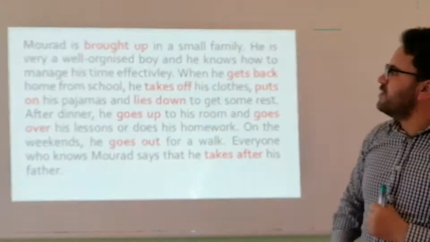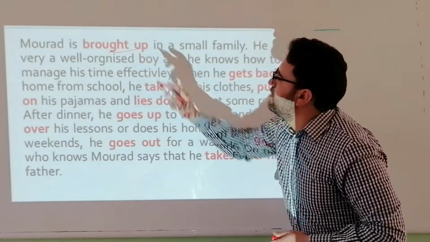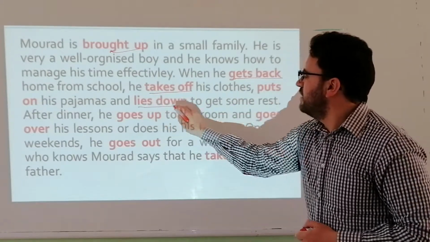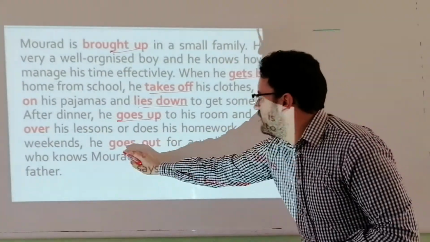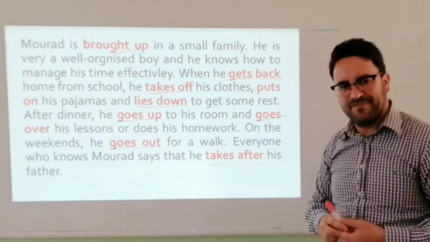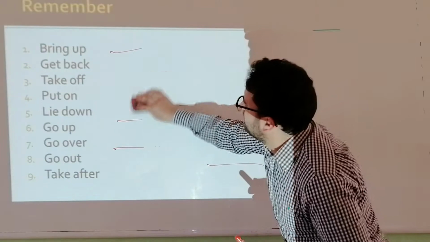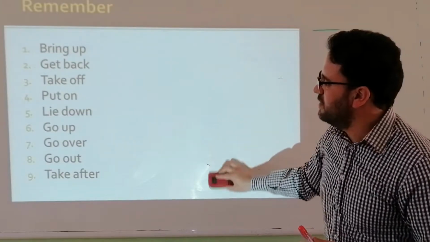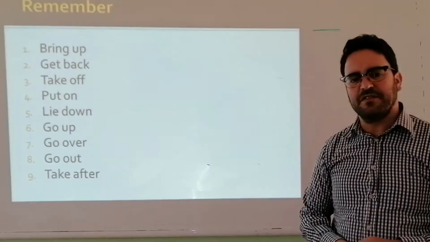Okay, so this should be the verbs you've underlined. So we have the verb brought up, gets back, takes off, lies down, goes over and goes up, goes out and take after his father. So basically, you have underlined these verbs. Bring up, get back, put on, lie down, go up, go over, go out, take after.